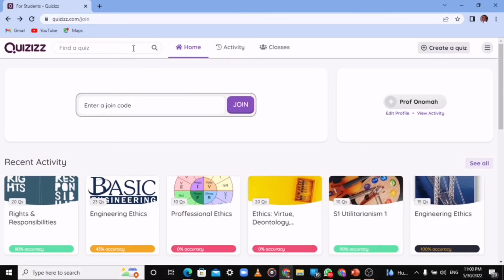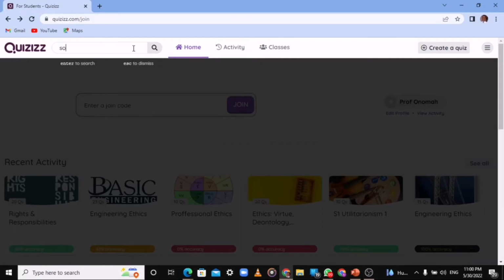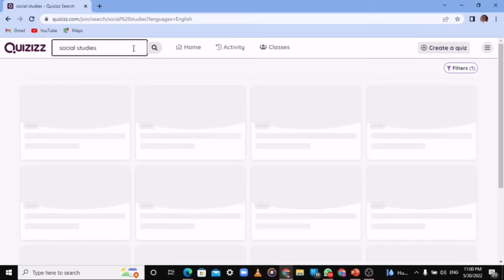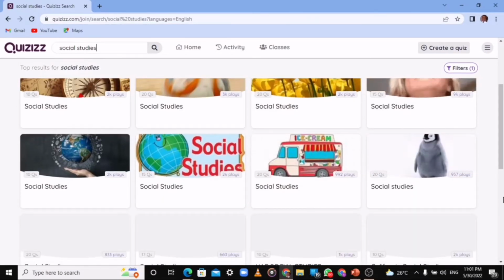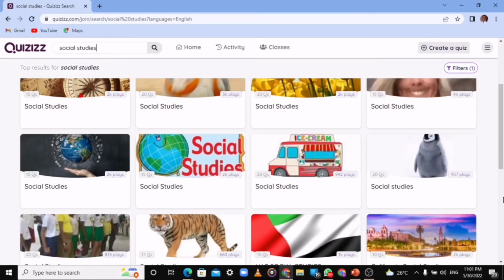Now, for example, maybe I want to search for a subject which is social studies. So I search for social studies, right? This Quizizz website has all the courses from kindergarten to university. Everything is here. You can see that we have 20 questions here, and these are in MCQ. You can access all this from here. You can also upload your quiz here for people to use it. So this is not only social studies, you can get all things here.